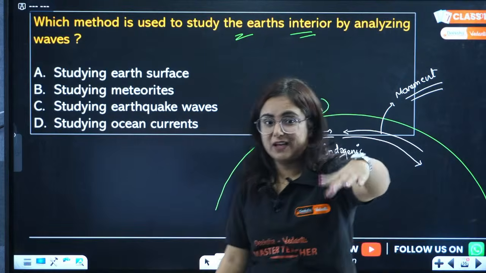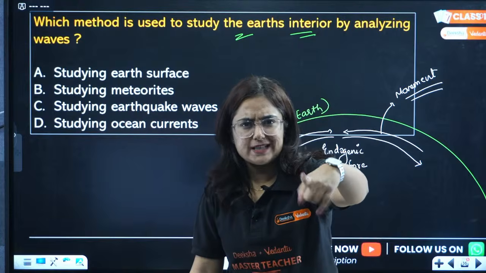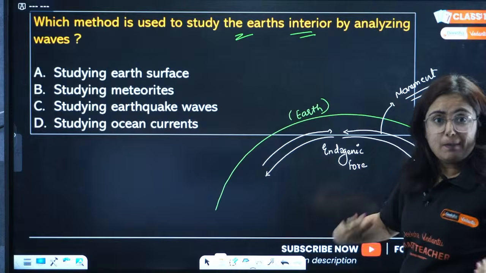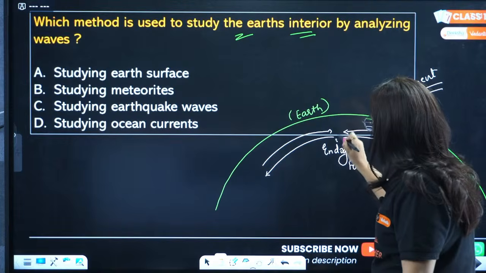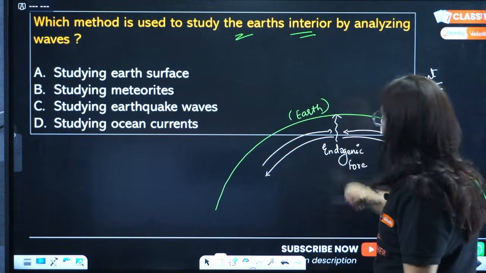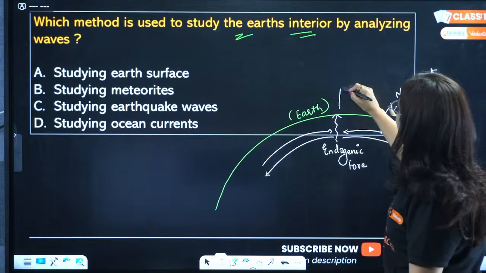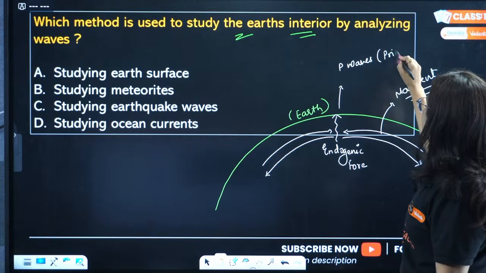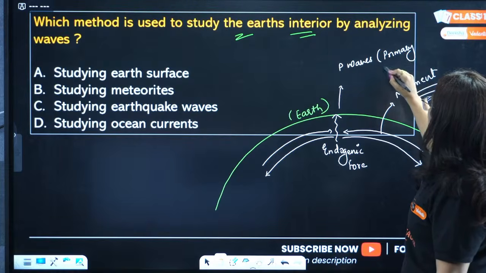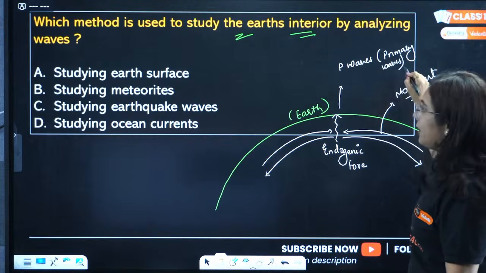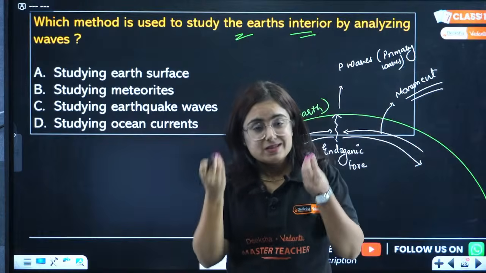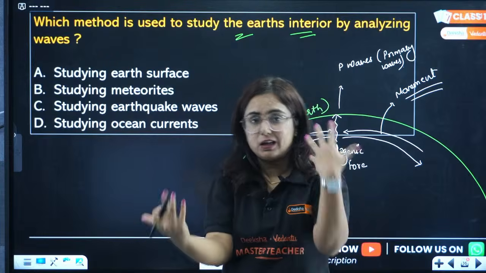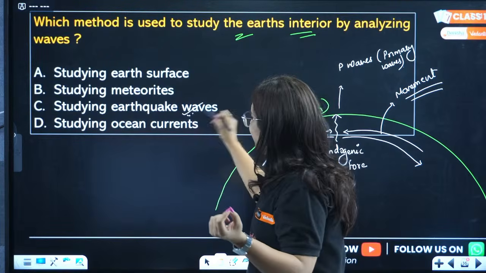Because of those sound waves. See, you learned in physics. Similarly, when the earth moves, how do we know about that? Because of those waves. The waves that reach the earth's surface first are referred to as P waves, or we call them primary waves. We call them what, beta? Primary waves. So, how do we study the interiors of the earth, or how do we get the knowledge that an earthquake is coming? Because of these waves.